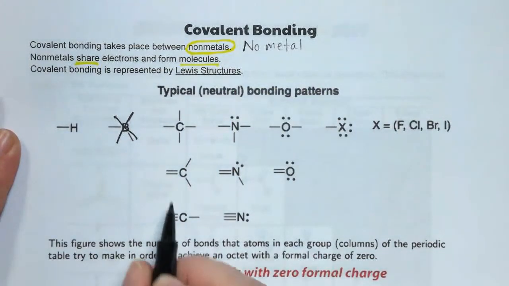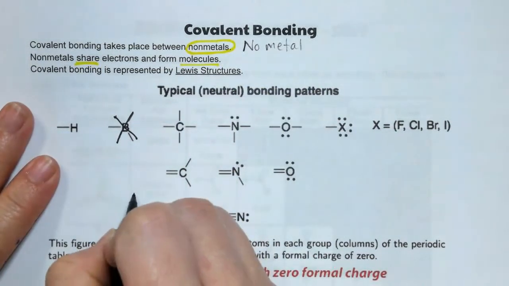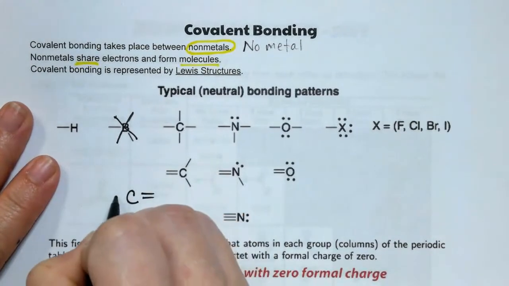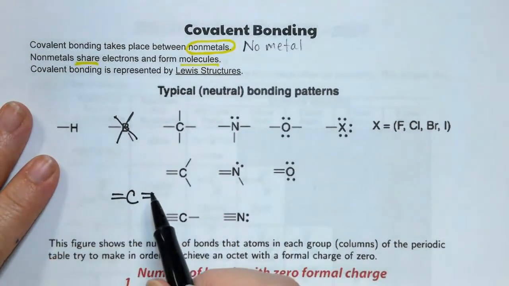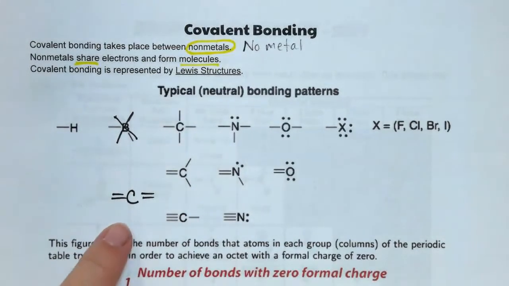There's one more scenario that's not shown here: carbon could also have a double and another double. Again, a total of 1, 2, 3, 4. And so you can have this also, so you should add that to your chart.